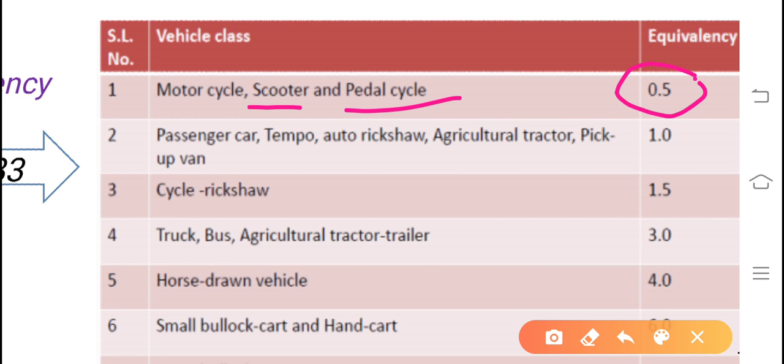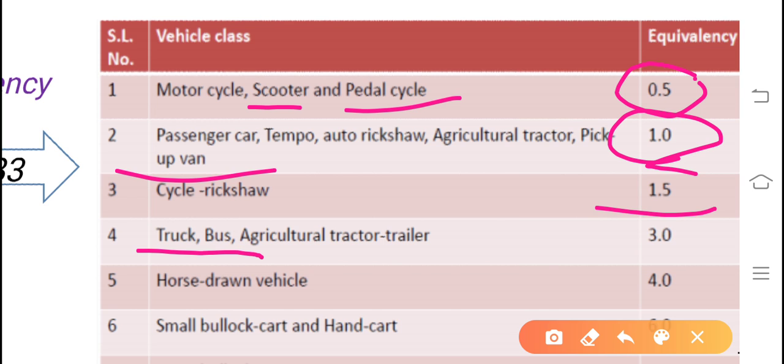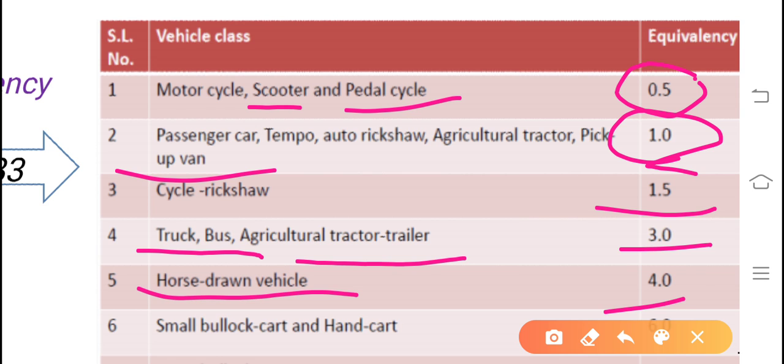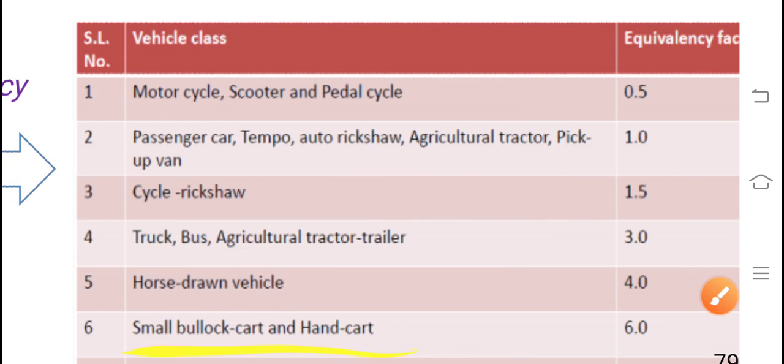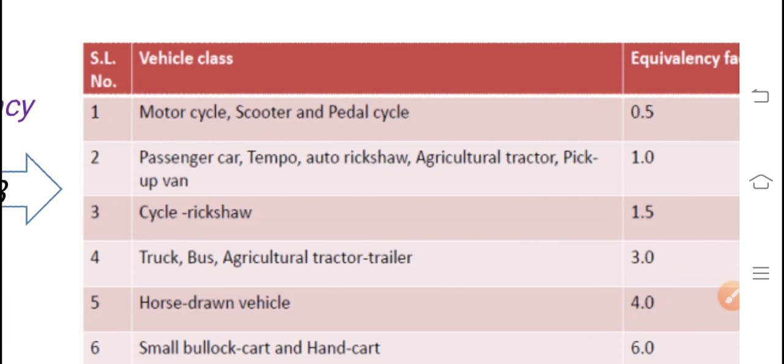You have to multiply by 0.5. Passenger car, tempo, auto rickshaw, agricultural tractor, pickup van are considered as unity, equal to 1, because we are based on passenger car value 1. Cycle rickshaw 1.5. Truck, bus, agricultural tractor trailer 3. Horse drawn vehicle 4. And lastly, small bullock cart and hand carts are considered as 6.